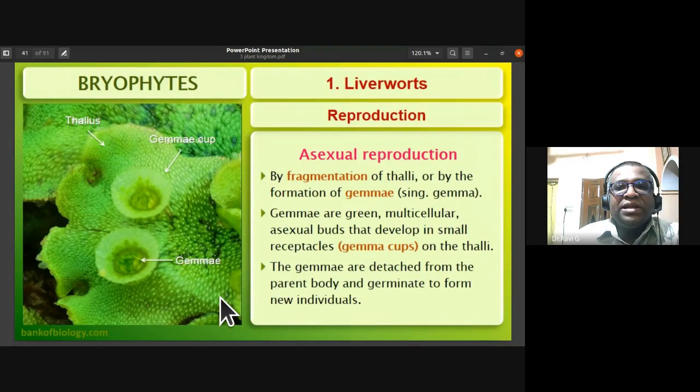Reproduction in liverworts, or Hepaticopsida, is by fragmentation of thalli or by the formation of gemma cups. The gemma cup has the gemmae in it. Gemmae are green, multicellular asexual buds. If they detach from the mother plant, they develop into a new bryophyte. They are found within small receptacles called gemma cups on the thalli. If they fall to the soil, they develop into a new liverwort. So the gemmae are detached from the parent body and germinate to form new individuals.